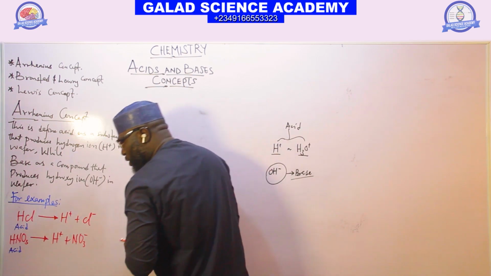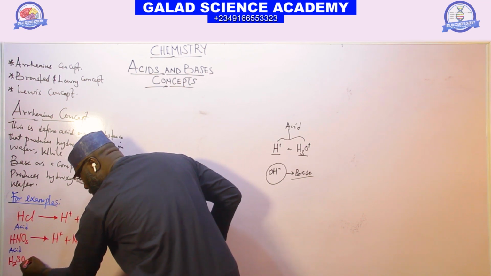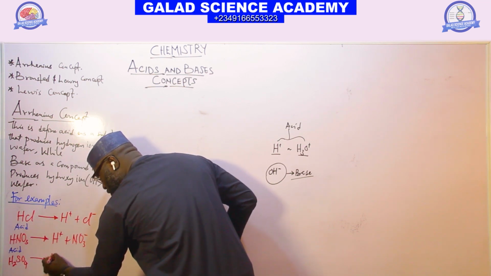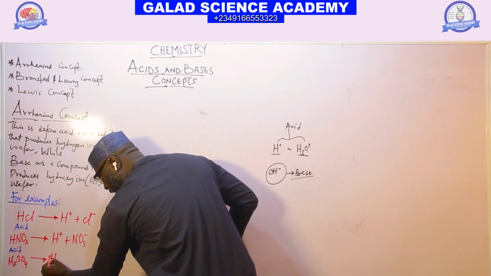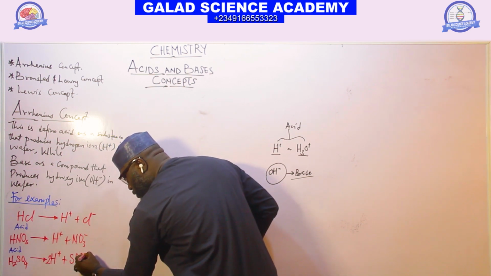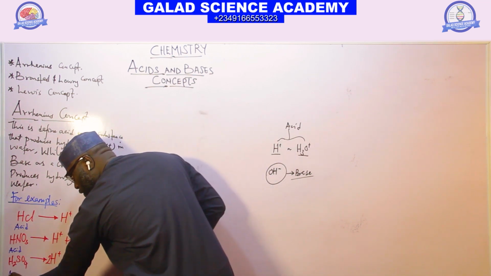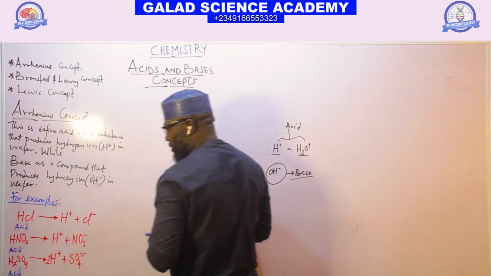You can also have H2SO4. When this is dissolved in water, we have 2 moles of hydrogen ion plus SO4 2 minus. This H2SO4 is also an Arrhenius acid.